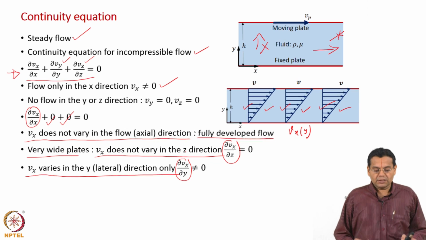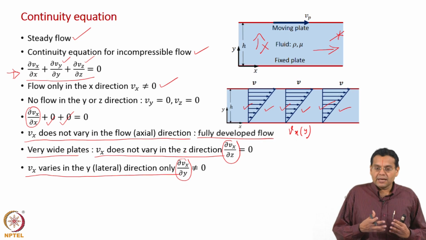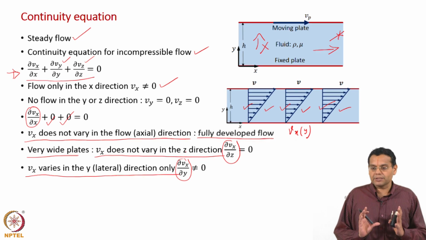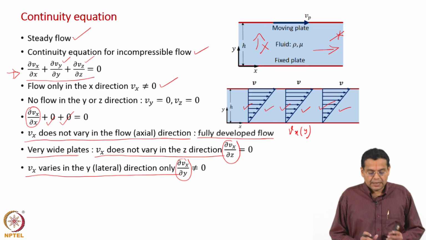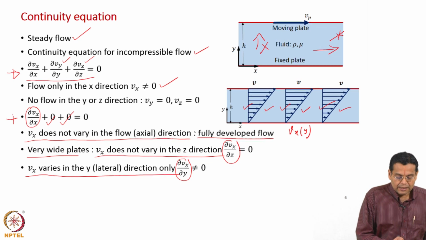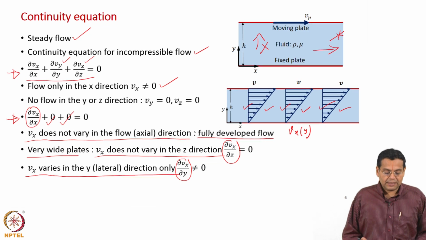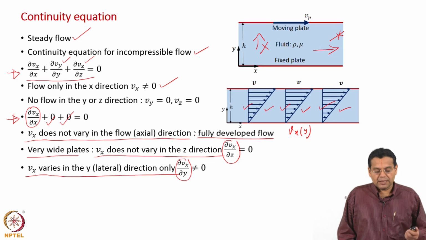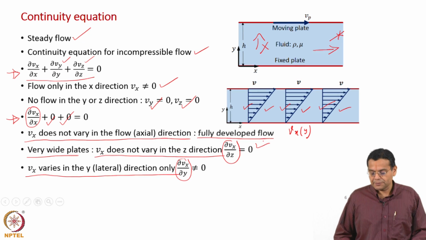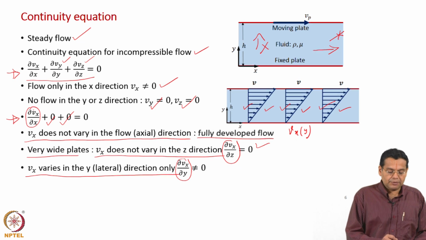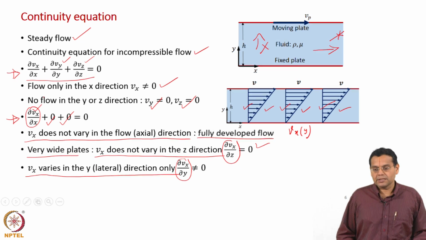Okay. So, what this slide tells you is a combination of assumptions and conclusions from the continuity equation. We have made a lot of assumptions specific to the problem, and one derived result from the continuity equation. What are the assumptions? Vy equal to 0, Vz equal to 0, dou Vx by dou z equal to 0. What is the conclusion from the continuity equation? Dou Vx by dou x is equal to 0.